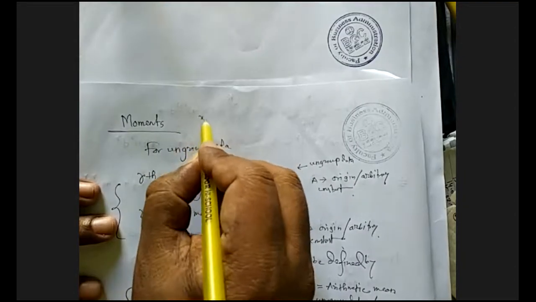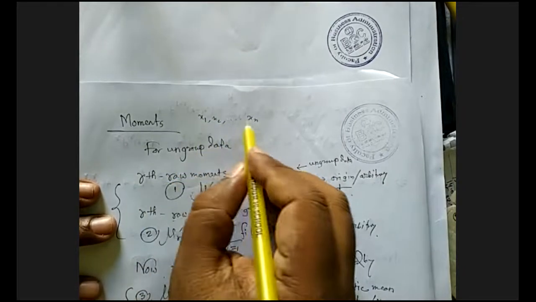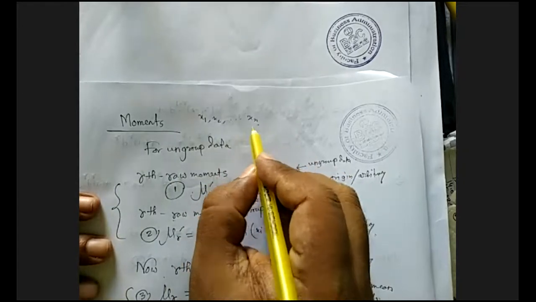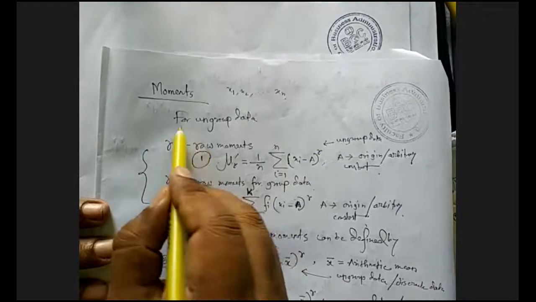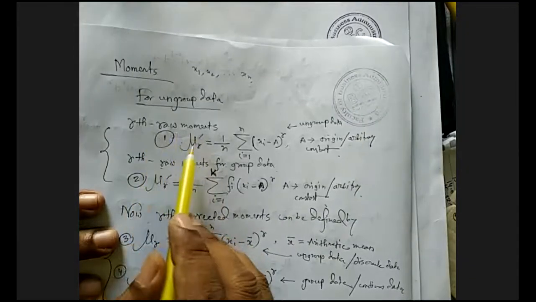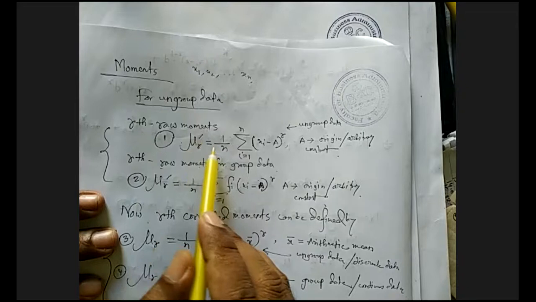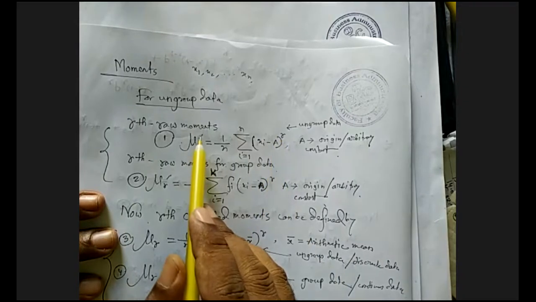Suppose we have observations x1, x2, up to xn, and for each observation we have the mid values and corresponding frequencies. Suppose for ungrouped data, the rth raw moment, mu r dash, equals 1 by n summation i equals 1 to n of xi minus a, whole to the power r. This is the rth raw moment.